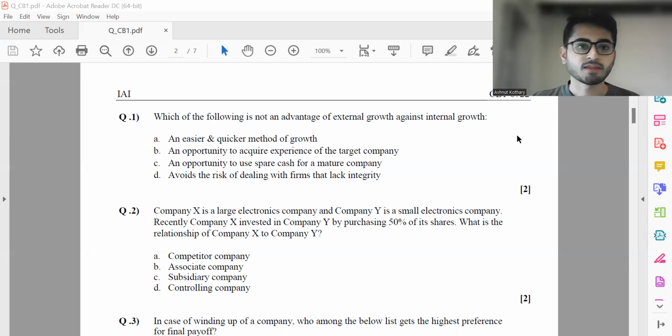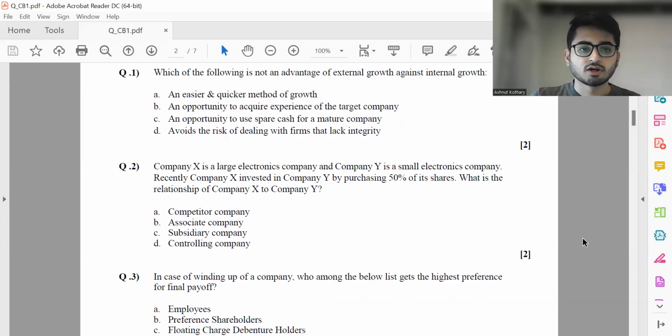So it's option D. Then for the second question, company X is a large electronics company and company Y is a small electronics company. Recently, company X invested in company Y by purchasing 50% of its shares. What is the relationship of company X to company Y? So basically, company Y would have become a subsidiary of company X. So company X is basically nothing but a controlling company over here. Company X is the controlling company. Company Y is seen as a subsidiary company. So it's option D again.